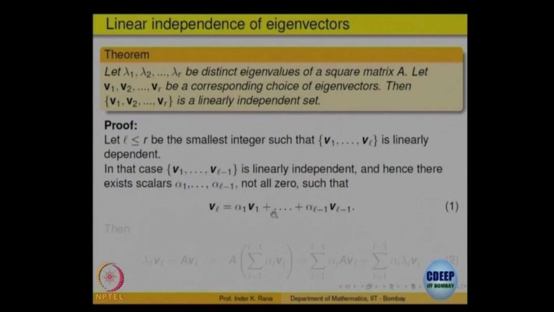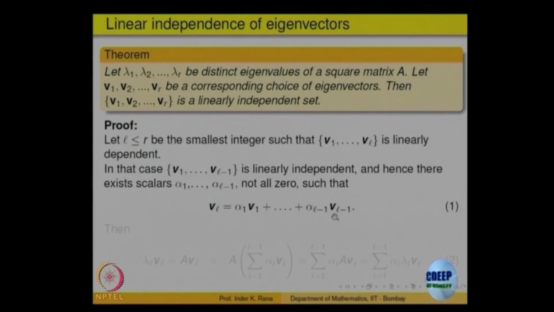where all of them cannot be 0, because if all of them are 0, then VL will be 0, and that is an eigenvector. Eigenvector cannot be 0, VL is an eigenvector. We have assumed that, so that cannot be 0. So, at least one of the scalars alpha 1, alpha 2, ..., alpha L minus 1 is not equal to 0. So, let us keep that.